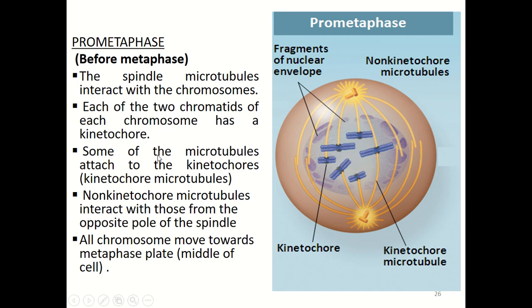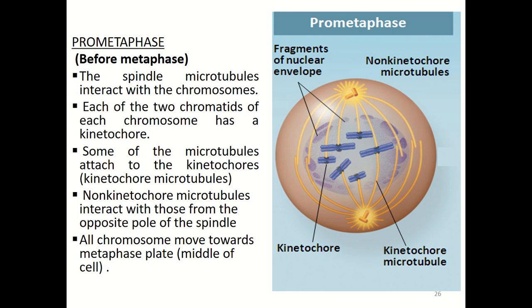And to some of the kinetochores, the microtubules will attach. This one is known as a kinetochore microtubule. And non-kinetochore microtubules interact with those from the opposite pole of the spindle. This one, the spindle fiber that does not attach to the kinetochore, is known as a non-kinetochore microtubule.